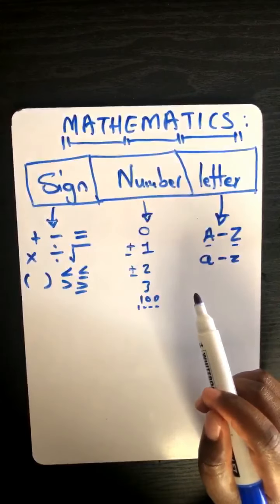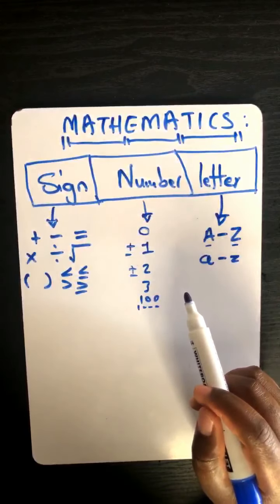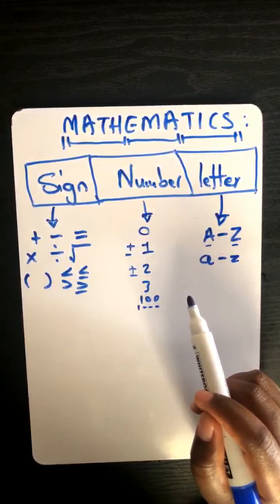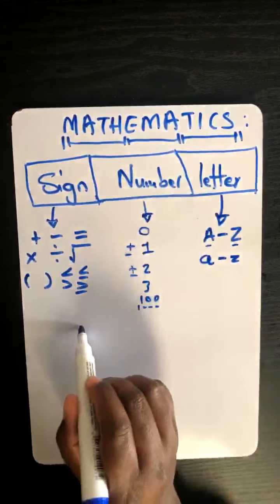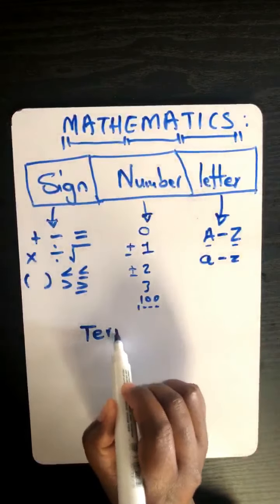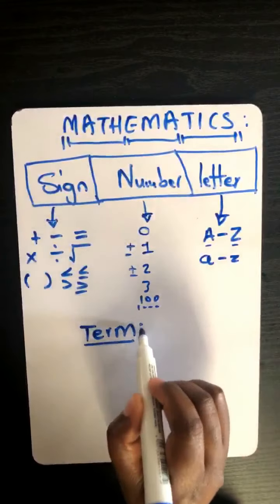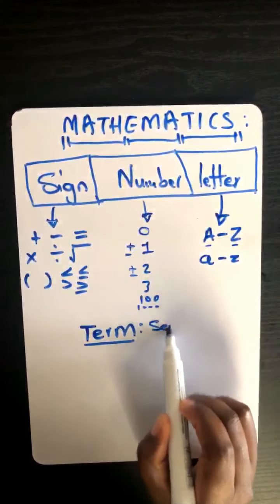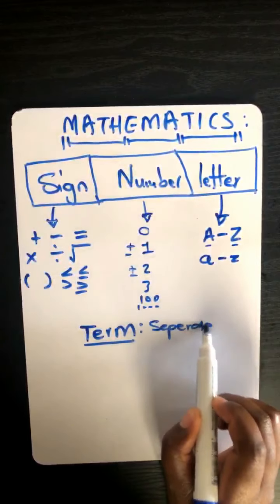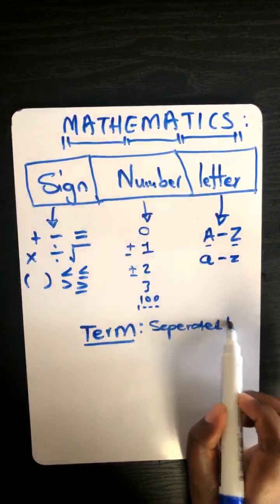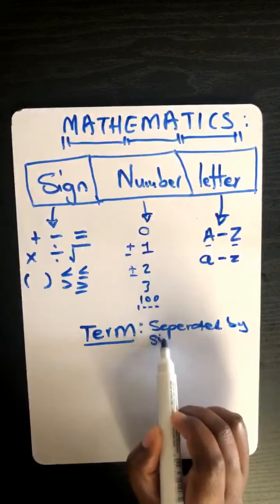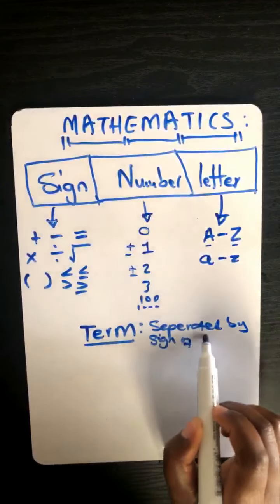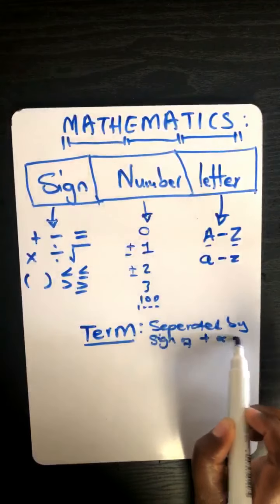So the next thing that I want to talk about is what we call a term. We do know very well that in mathematics we have what we call a term. And most importantly, a term is separated by a sign of plus or minus.